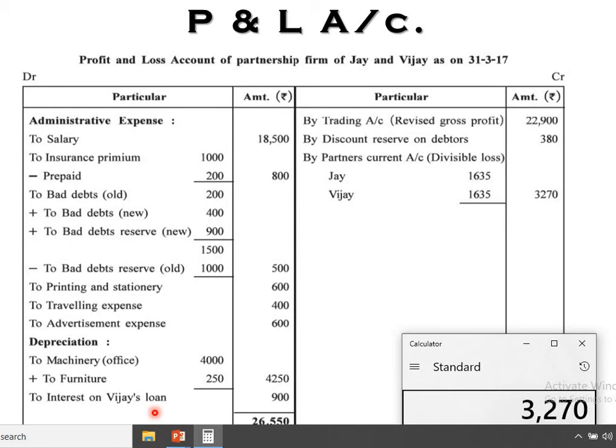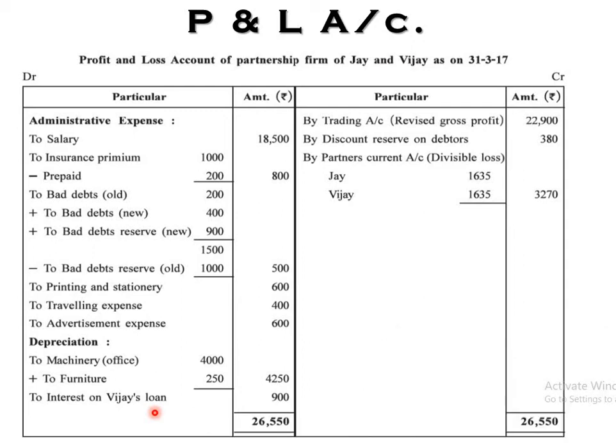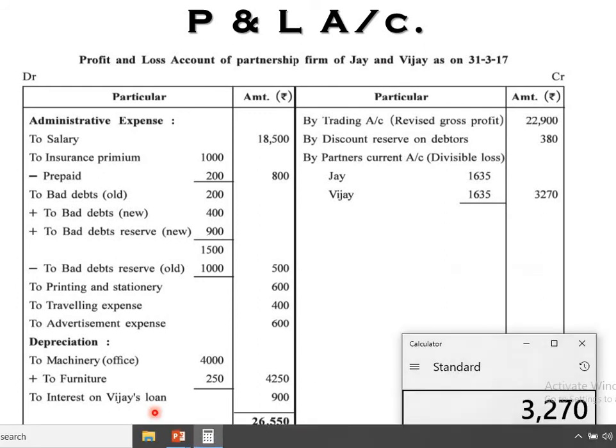That's all, 3,270. That is the loss. Here the debit side total is more than the credit side, so we deduct that amount from debit to credit, and we get the 3,270. No profit and loss sharing ratio is given, so we have to take equal proportion, that is 1:1. So divided by 2, it is 1,635.